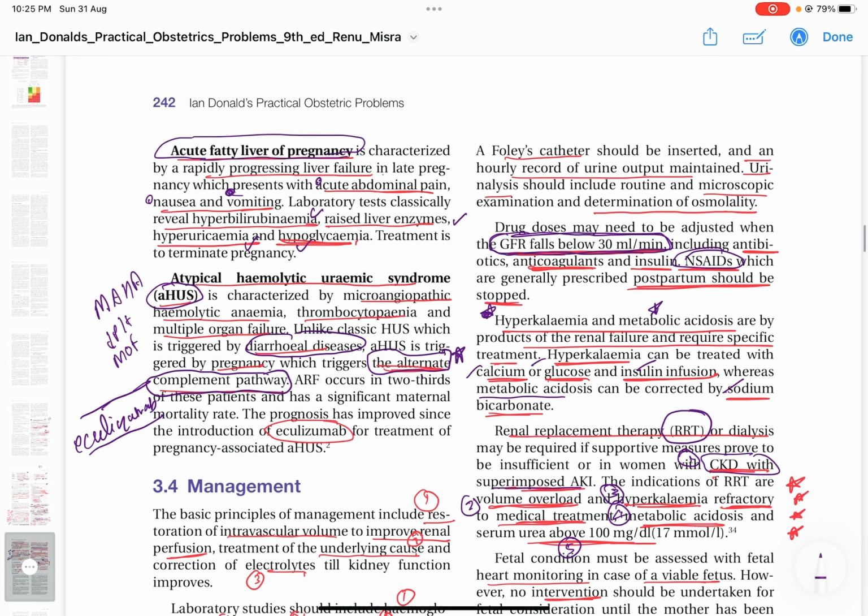When it comes to hemolytic uremic syndrome, you will get microangiopathic hemolytic anemia, then reduced platelet count and multiple organ failure. Unlike typical HUS, where there is diarrheal disease, here it is atypical, mainly because of pregnancy, where there is stimulation of the alternate complement pathway. So the prognosis mainly depends on eculizumab.